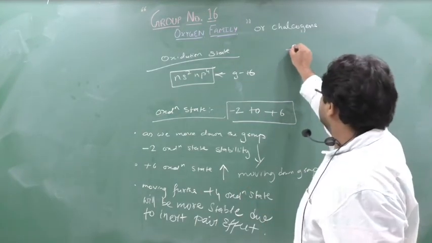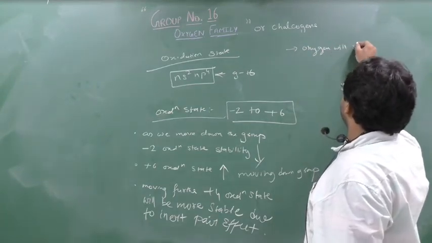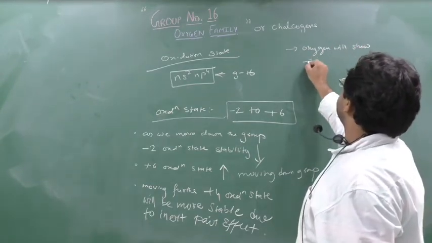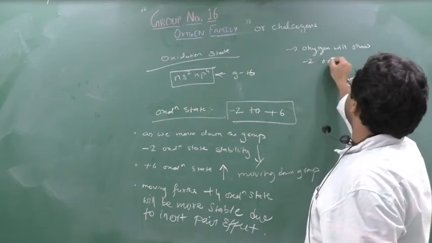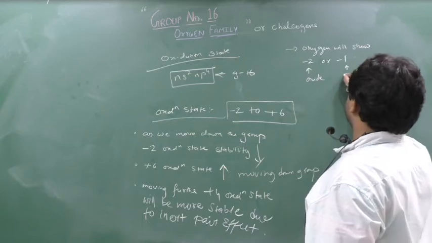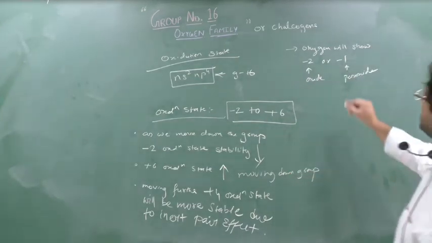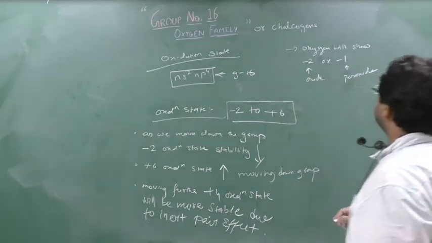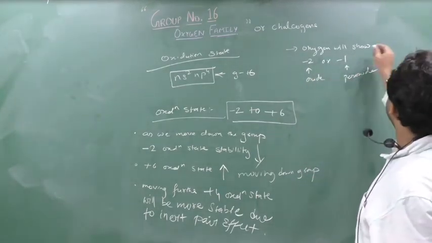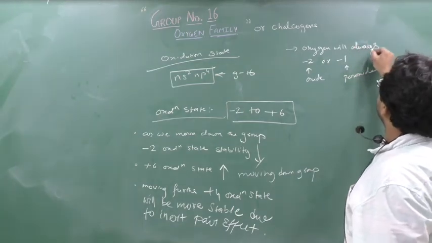Now oxygen will always show -2 or -1 oxidation state: -2 in its oxide and -1 in its peroxide. This all you know, I am not telling anything new. Okay. So oxygen will always show -2 or -1.